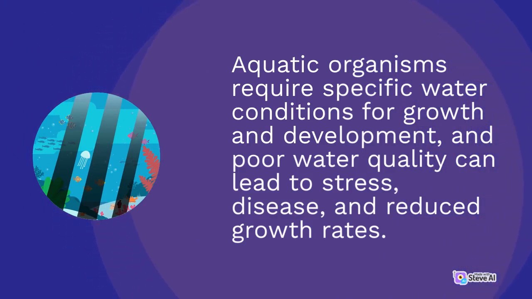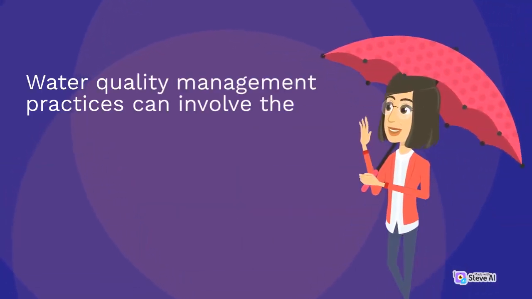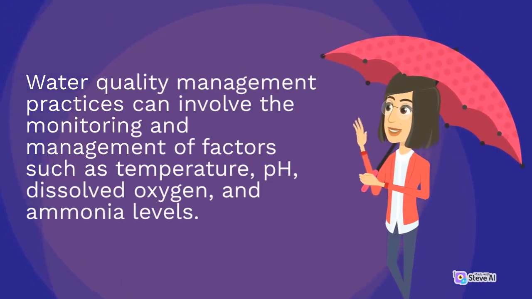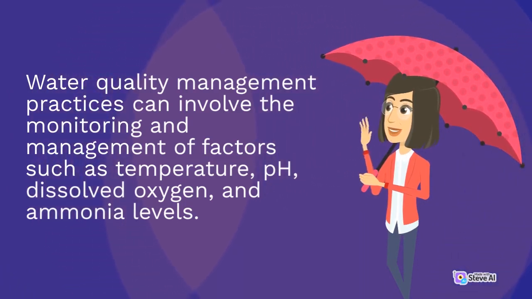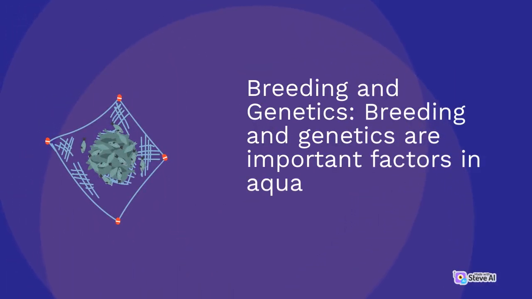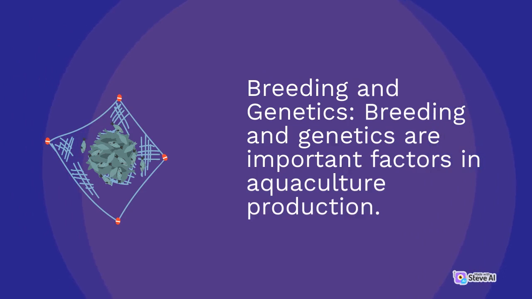Water quality management practices can involve the monitoring and management of factors such as temperature, pH, dissolved oxygen, and ammonia levels. Breeding and genetics. Breeding and genetics are important factors in aquaculture production.